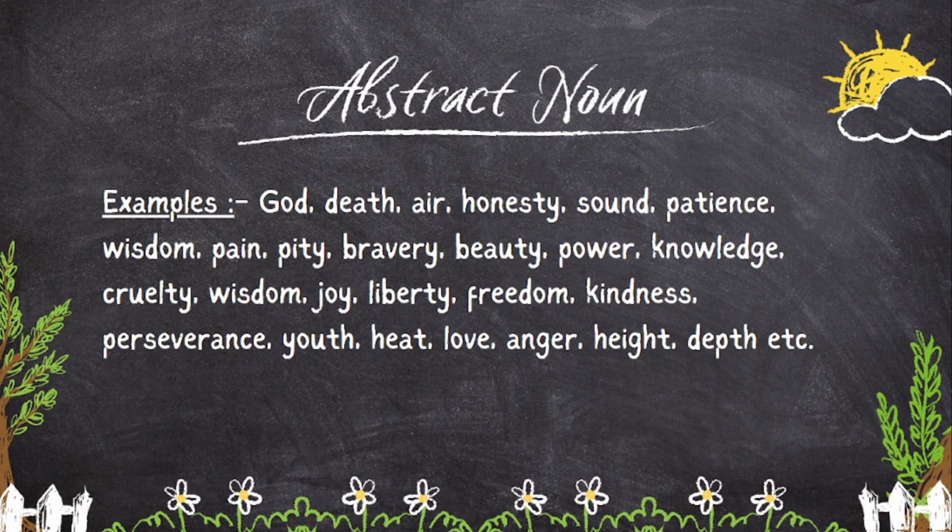Pity. Generally, some of you may think that we can see pity, we can show pity. Show me. Show me your pity. What is the height of your pity? Can you touch your pity? No, you cannot. So these are the examples of abstract noun.